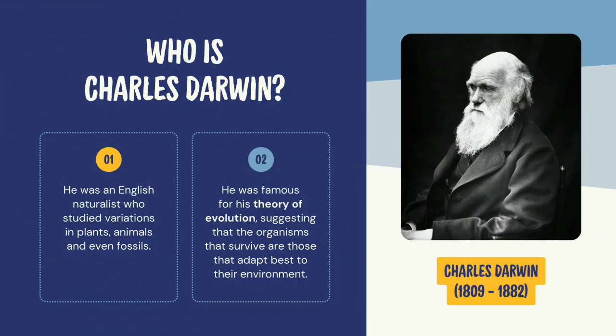Who is Charles Darwin? He was an English naturalist who studied variations in plants, animals and even fossils. He was famous for his theory of evolution, suggesting that the organisms that survive are those that adapt best to their environment.